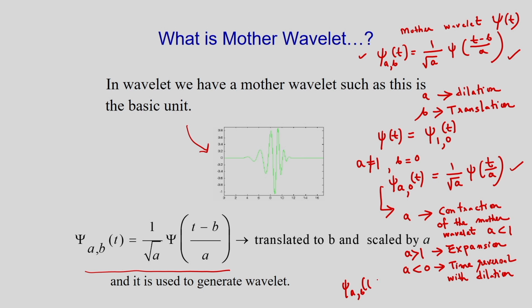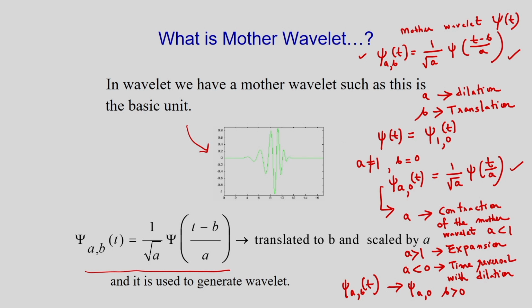Now this function psi a b is a shift of psi a 0 by an amount of b when b is greater than 0. That means it is shifting in the right direction along the time axis by an amount b.